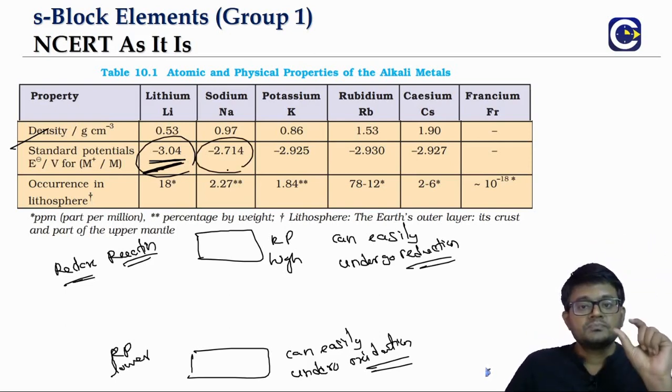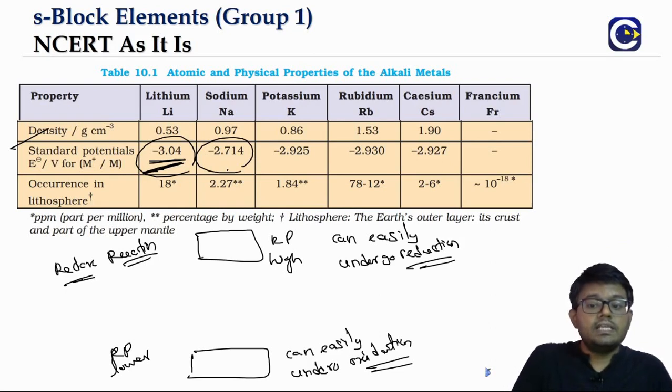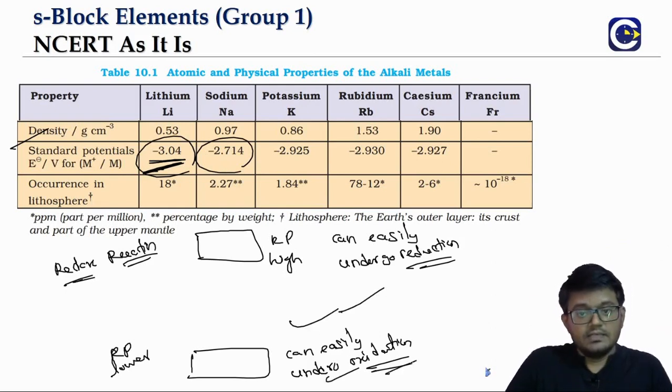I can say it has got more negative reduction potential. Means what is it? We should see that lithium should undergo oxidation easily, isn't it? Lithium should undergo oxidation easily in comparison to the other elements.